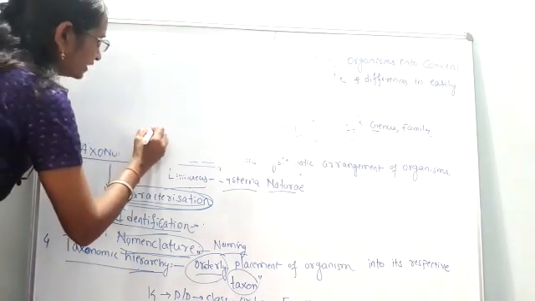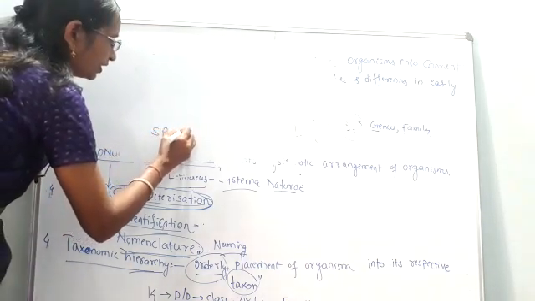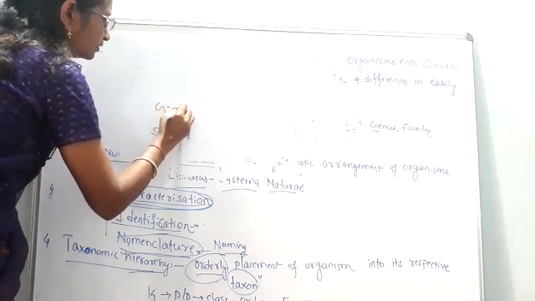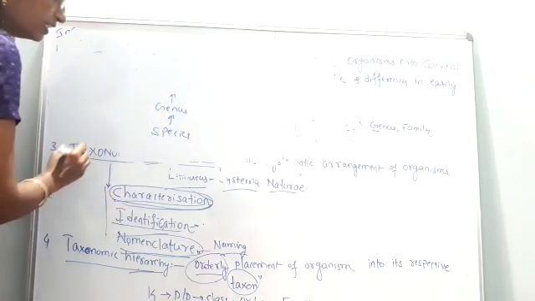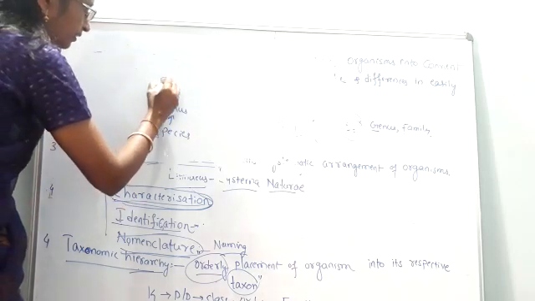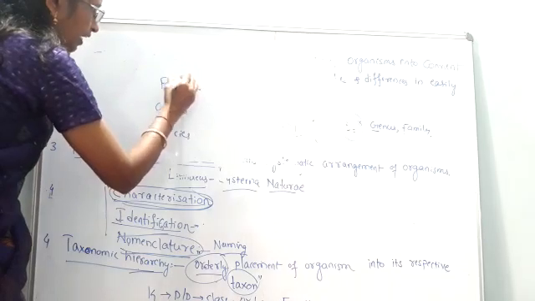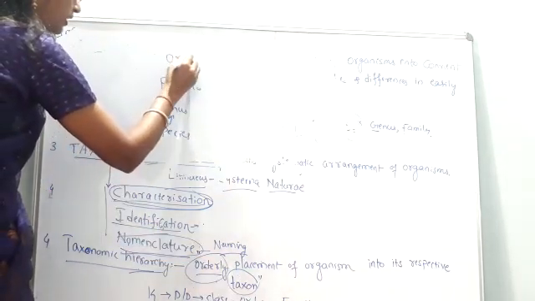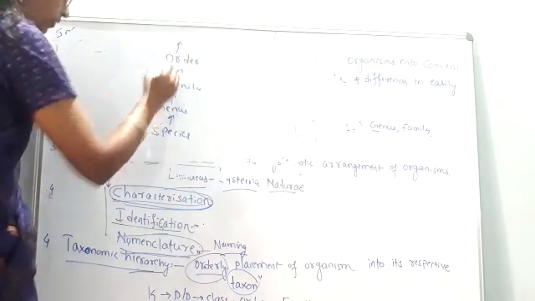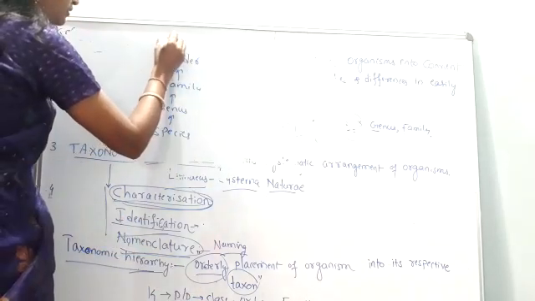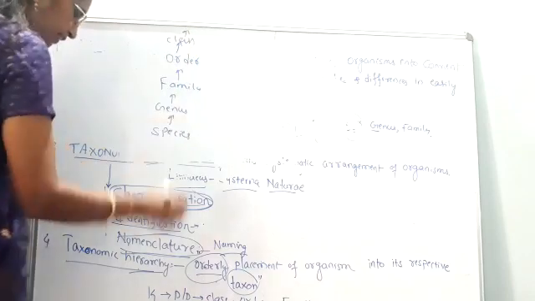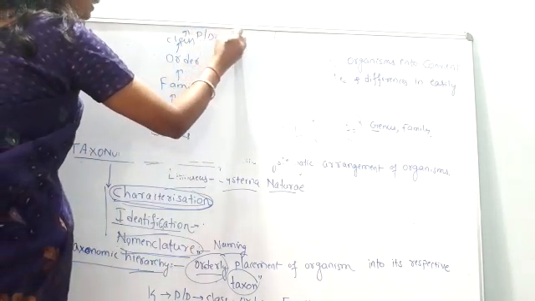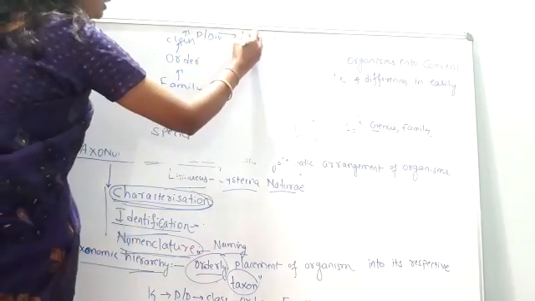The first category is called species, then the second category is called genus, after genus family, after family is order. Okay, order is followed by class, followed by phylum or division, and it is followed by kingdom.